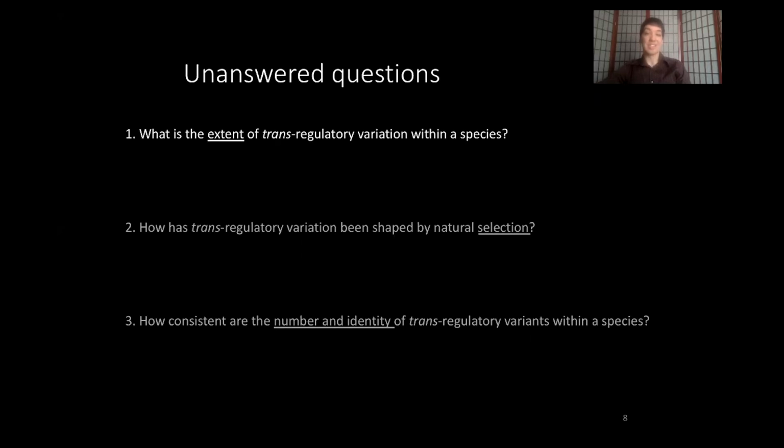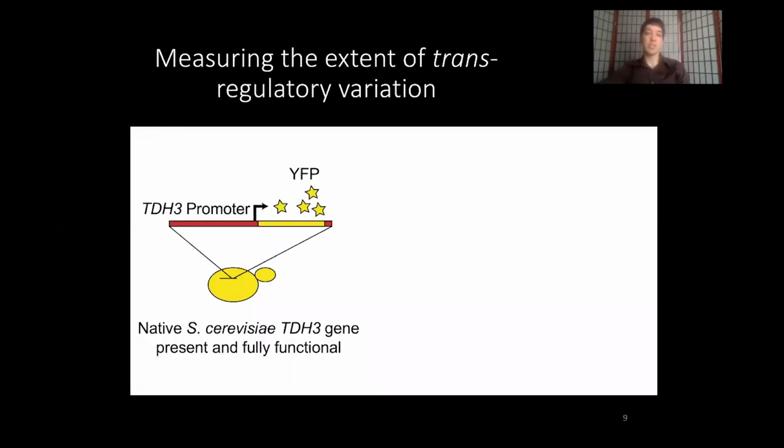So the first question, what is the extent of trans-regulatory variation within a species? To address this question, we used the yeast Saccharomyces cerevisiae and the promoter from the TDH3 gene. TDH3 is a highly expressed gene involved in yeast metabolism, and we used its promoter sequence to drive expression of a yellow fluorescent protein in order to create a readout of expression. We inserted this construct into the yeast genome, leaving the native TDH3 gene alone and fully functional.